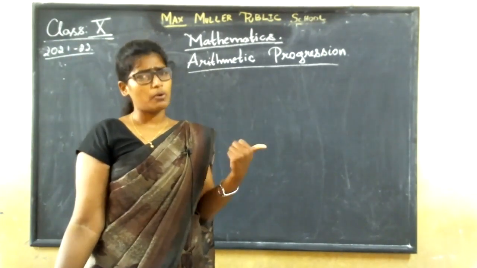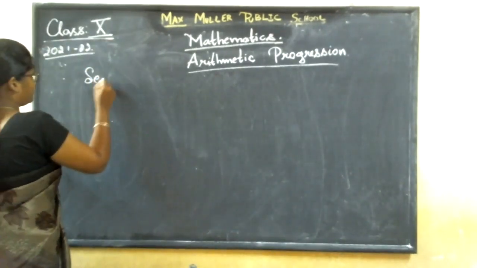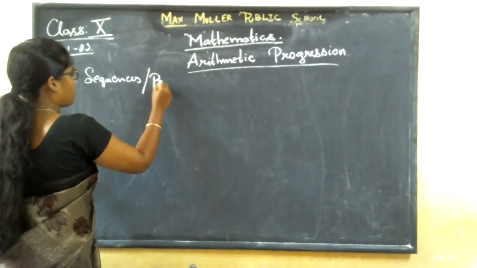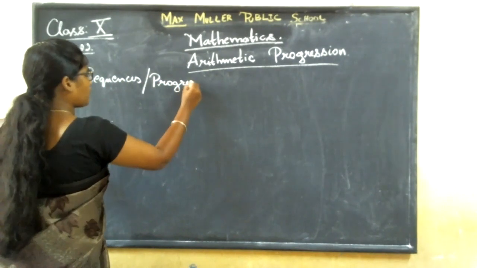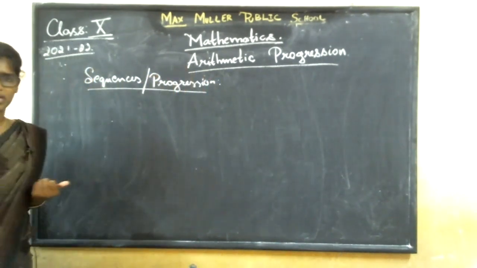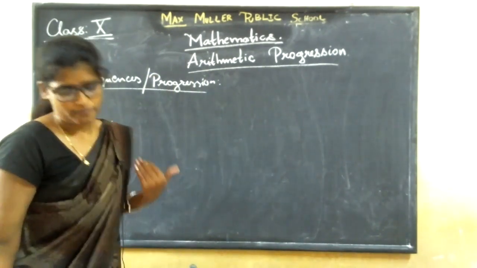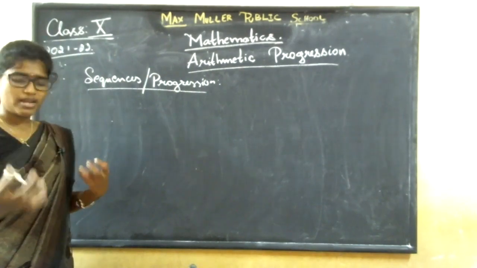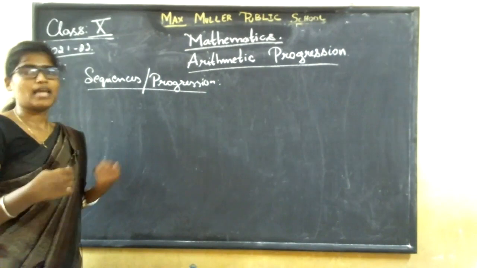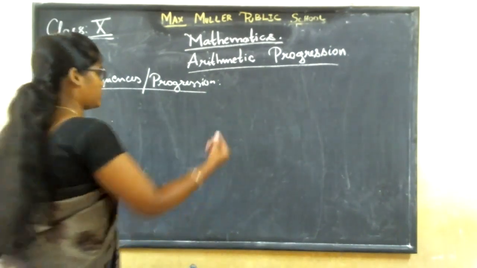Then what is this progression? You can call this progression as sequence also. Sequence or progression. What is this sequence? What is this progression? I'll tell you in today's class. What is this sequence? It is an orderly arrangement of numbers with a definite rule. What is this definite rule? What is this orderly arrangement of numbers?